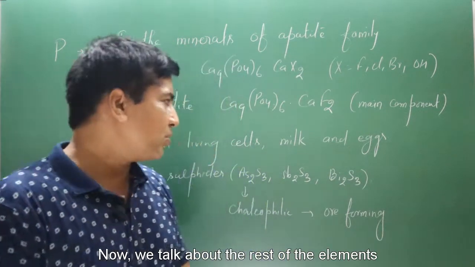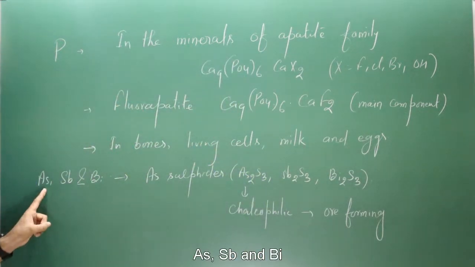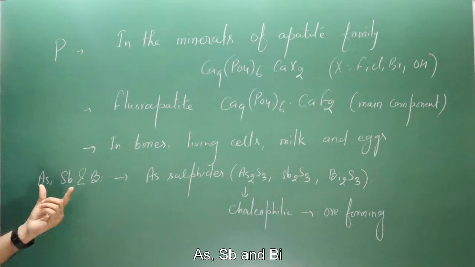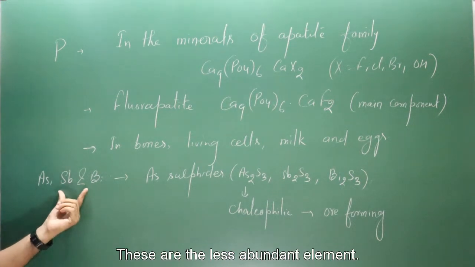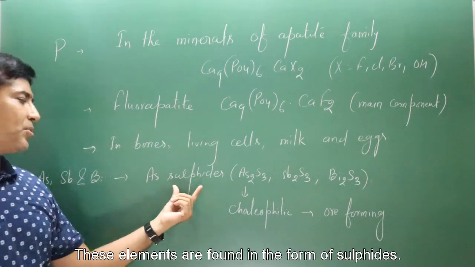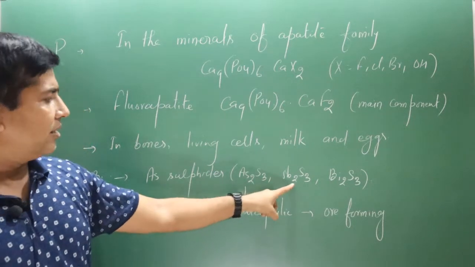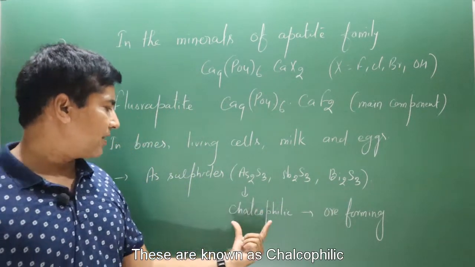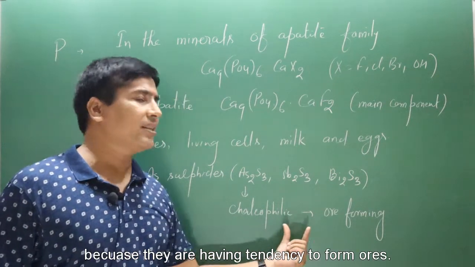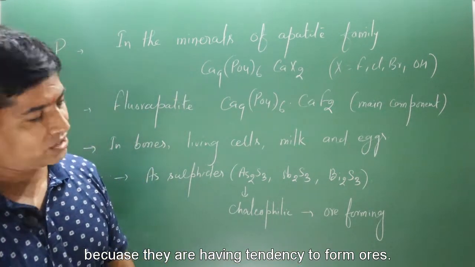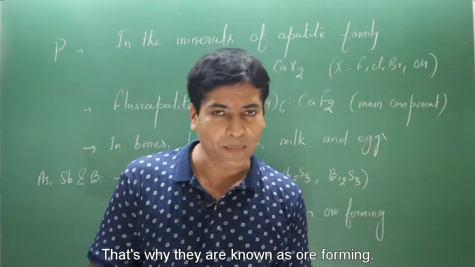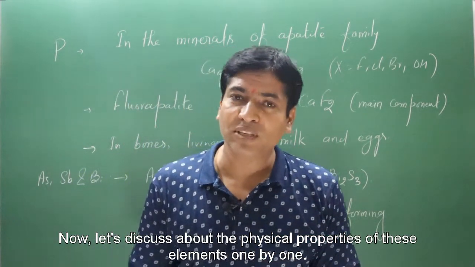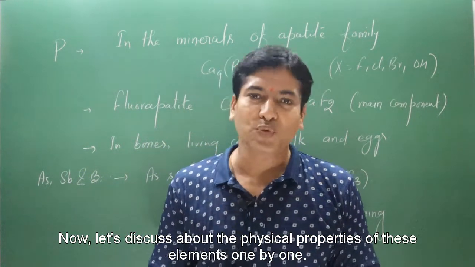Now we talk about the rest of the elements: arsenic, antimony and bismuth. These are less abundant elements, and they are found in the form of sulfides: arsenic sulfide, antimony sulfide, and bismuth sulfide. These sulfides are considered chalcophilic because they have a tendency to form ores. That's why they are known as ore forming. Now let's discuss the physical properties of these elements one by one.